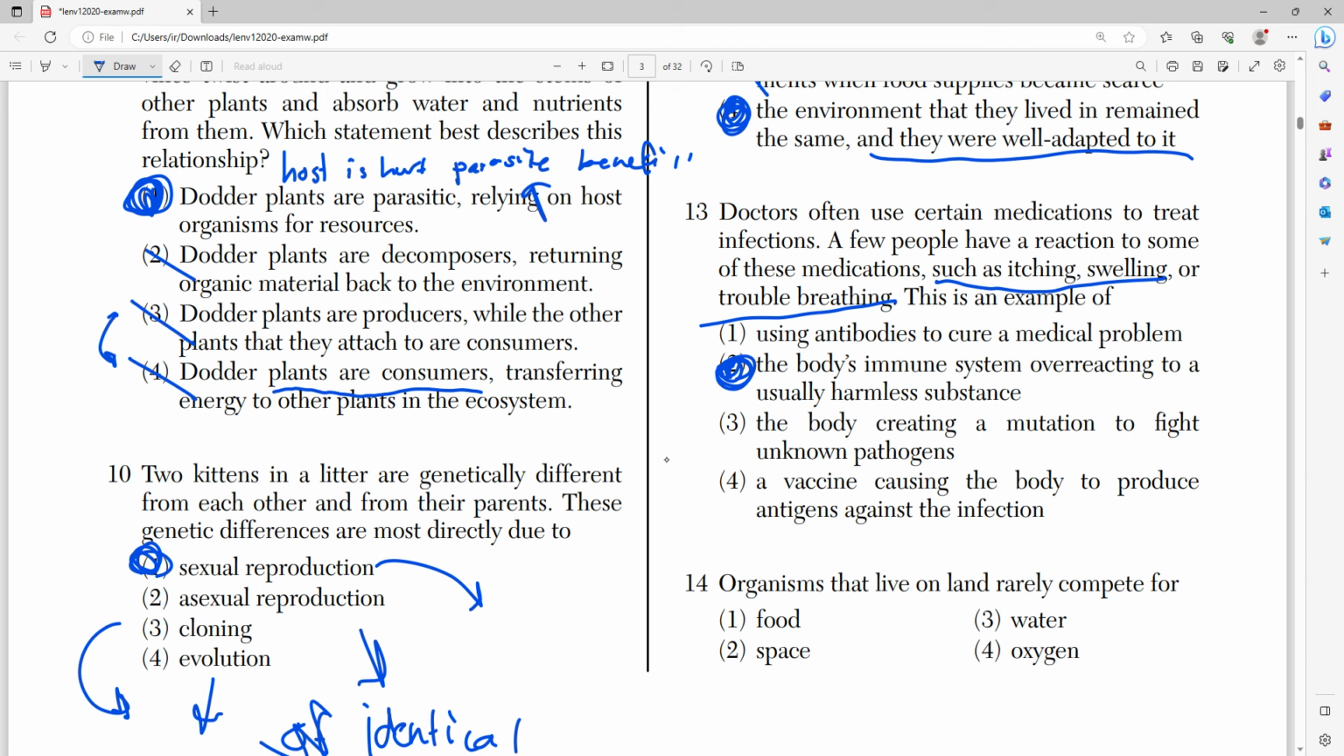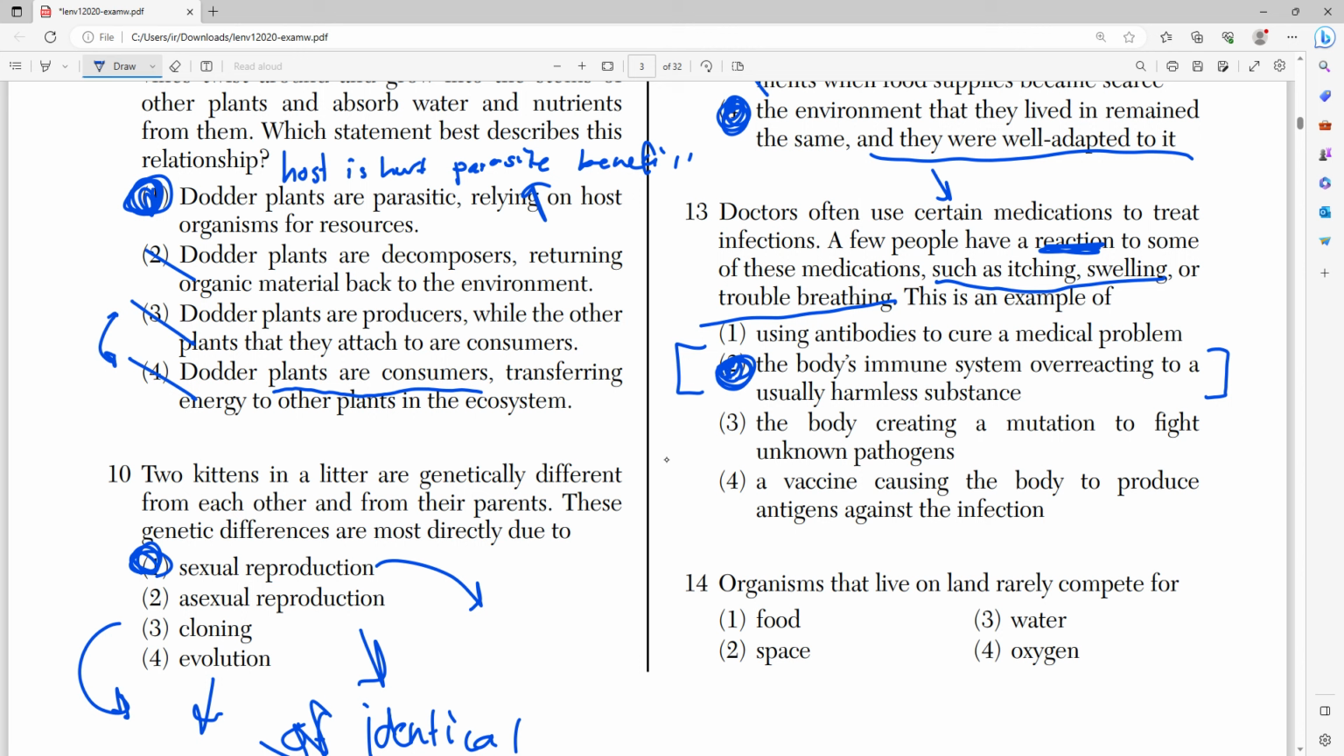Whenever you see a few people have a reaction to a medication or to something, and you have common symptoms of allergies, AKA itching, swelling, or trouble breathing, those are allergy symptoms, right? It's usually your body's immune system overreacting. All that 2 is describing is an allergy, and all this is describing is that some people have allergies to medications, right?